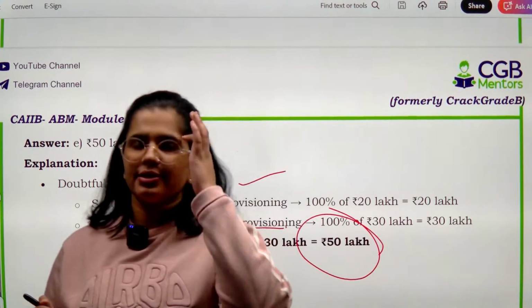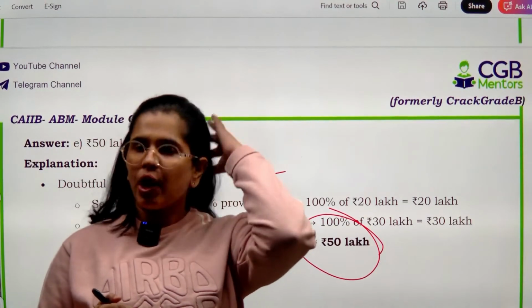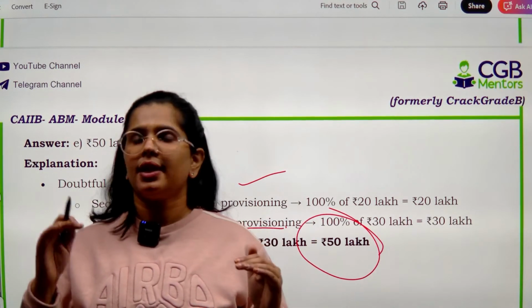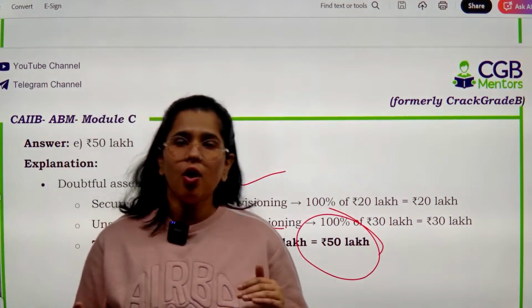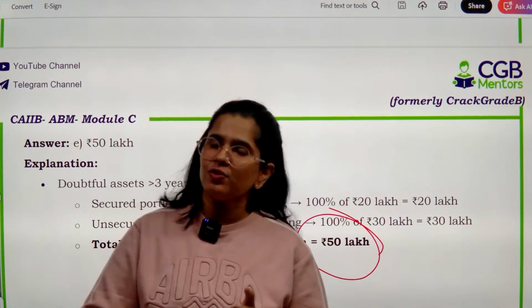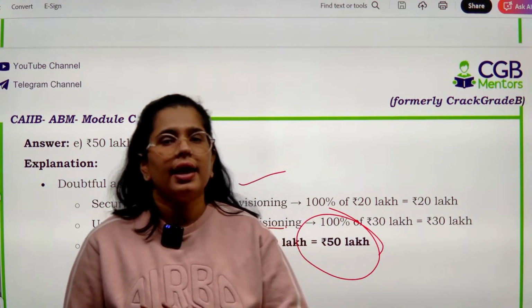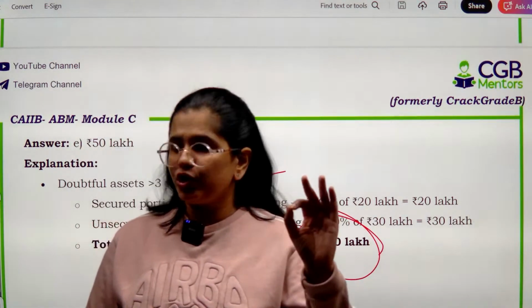See, now your asset is a loss asset. ठीक है, अब तो आपकी asset क्या हो गई है? Loss asset. Doubtful category में भी 3 साल के threshold को पार कर दिया है. So now for the secured portion as well as for the unsecured portion, you need to create the complete provision, right? There would be no leeway given to you.